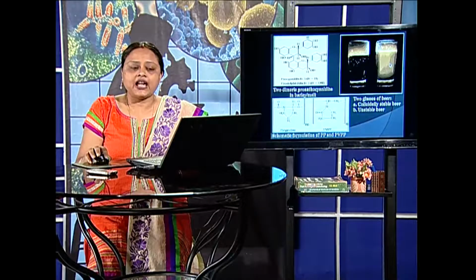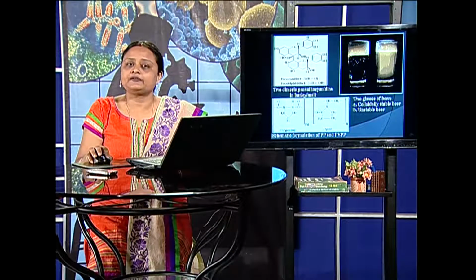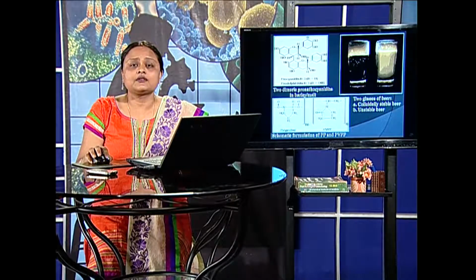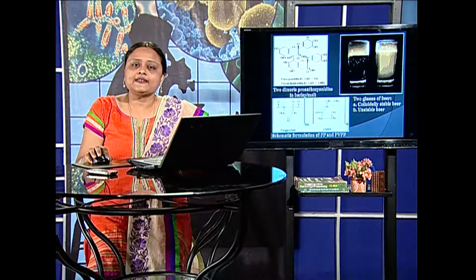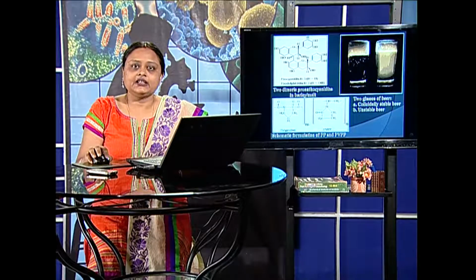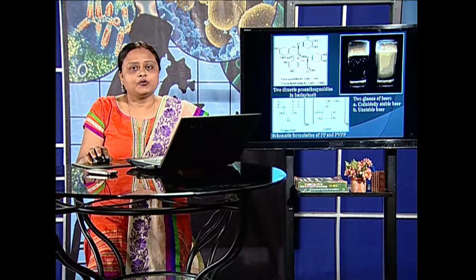Nobody will like to have a hazy beer, and as such the clear or transparent nature of beer is essential, and so that is checked by keeping it in a lower temperature because colloids will be formed only in the lower temperature. So once maturation is done, it is kept for even some more time, and then we see that the yeasts will settle down and then can be easily removed.